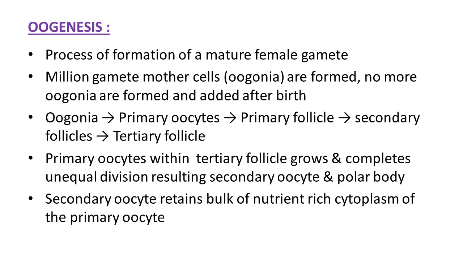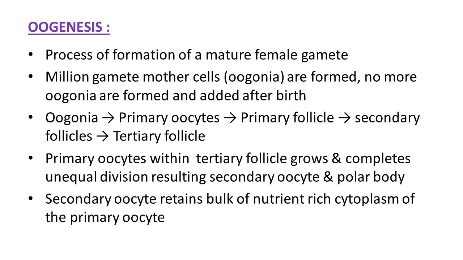It is surrounded by more layers of cells and tissue, and finally they mature into a tertiary follicle. So from oogonia, primary oocyte, primary follicle, secondary follicle and tertiary follicle develop. It is a must for formation of the mature female gamete.